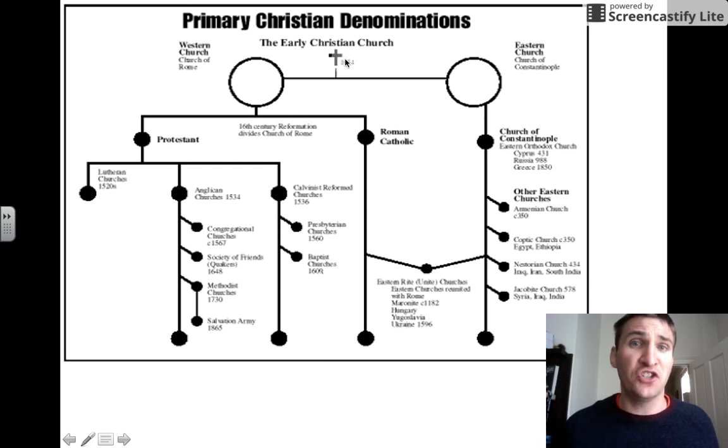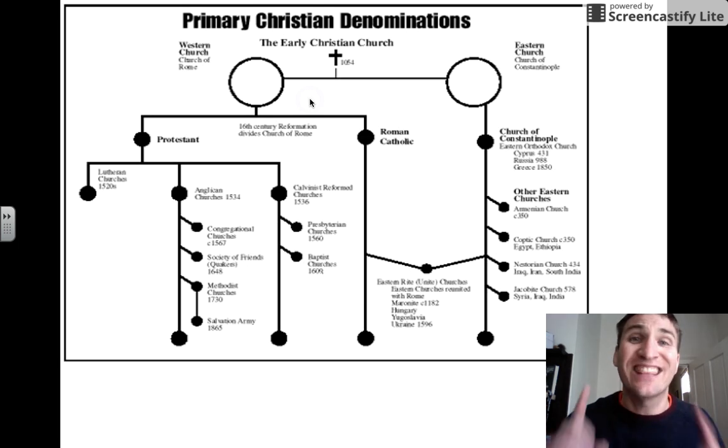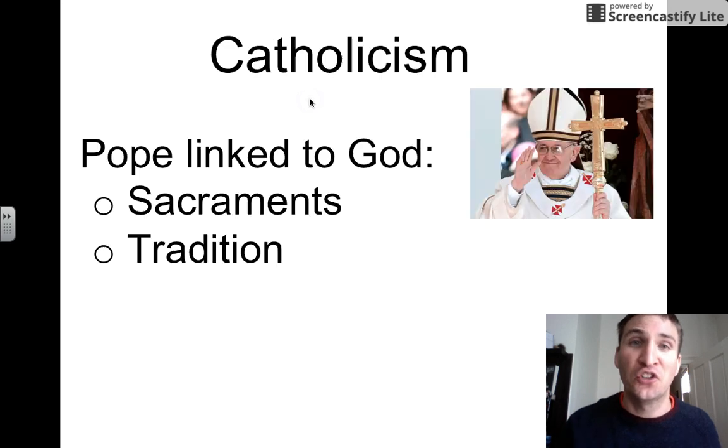The early Christian church you see here was divided into the Western Church, the Church of Rome, which housed the Catholic Church, and the Eastern Church, the Church of Constantinople. And during the Renaissance, the church starts to divide. But the early church was dominated by Catholicism, the Catholic Church.